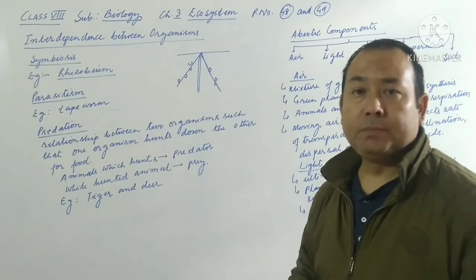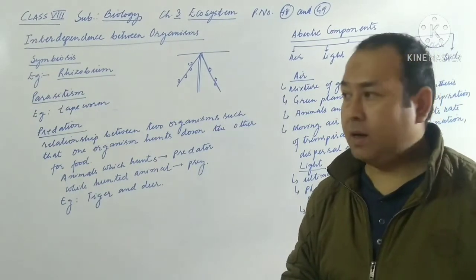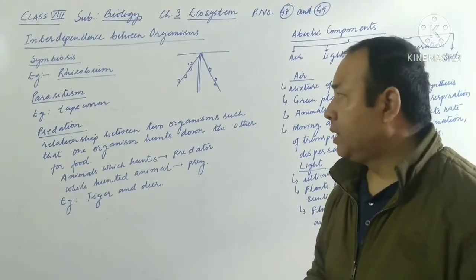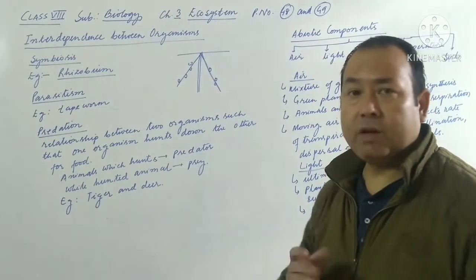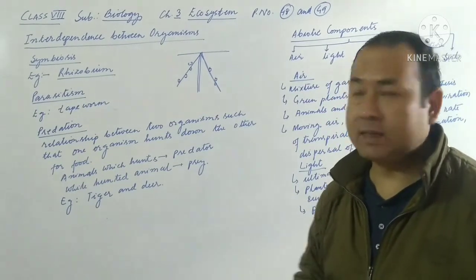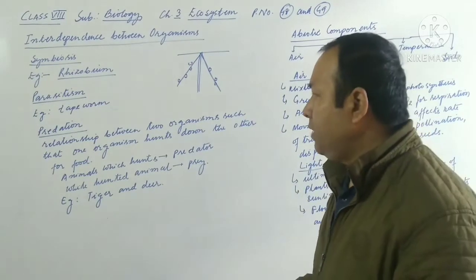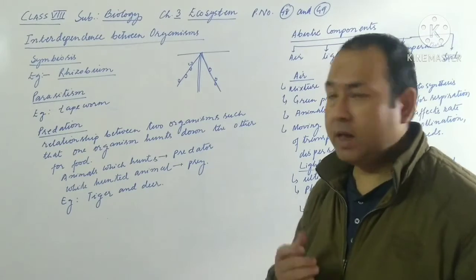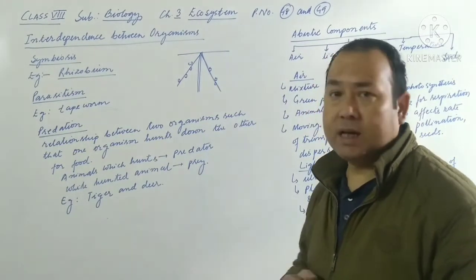Then after that comes the next relationship, that is parasitism. In parasitism, a living organism lives in the body of another living organism and draws all the nutrition from its body without giving anything. Such individuals are called parasites, for example tapeworm, which is usually found in the human intestine or the intestine of other animals.